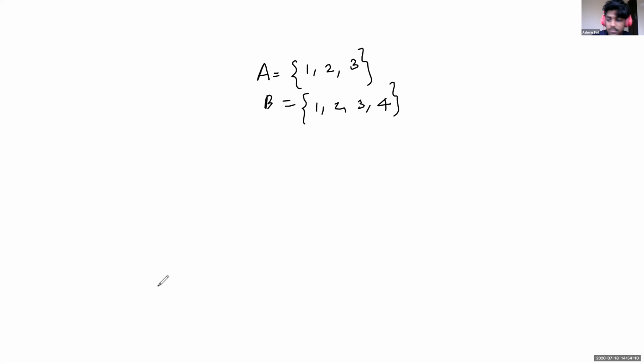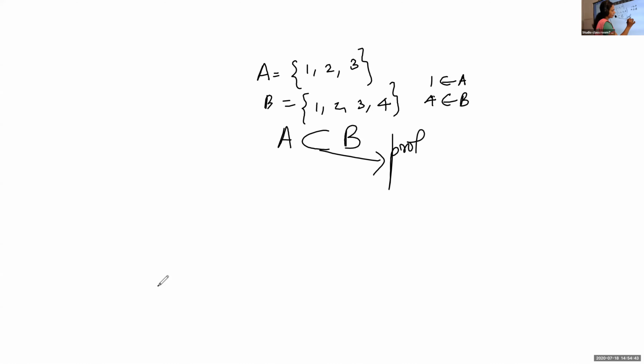Every element of A belongs to B. If you take any element, we use the word belongs. Okay, 1 belongs to A, 4 belongs to B. Here this wording should also become clear. So if you take any element in A, it is present in B. Therefore what we can say, A is a subset of B. If we write only this symbol, this is called the proper subset.